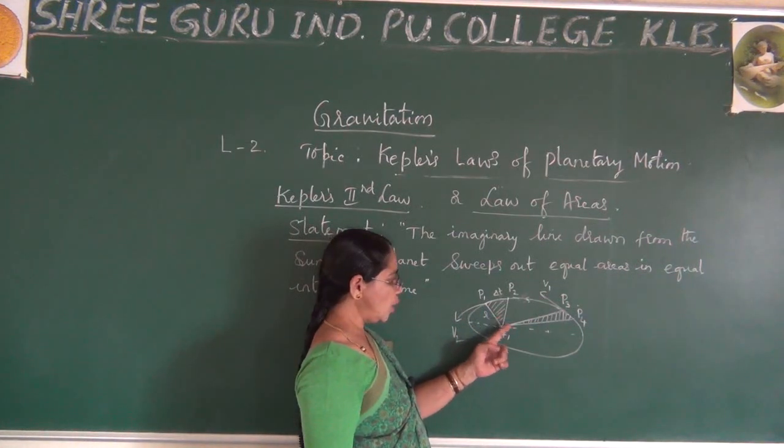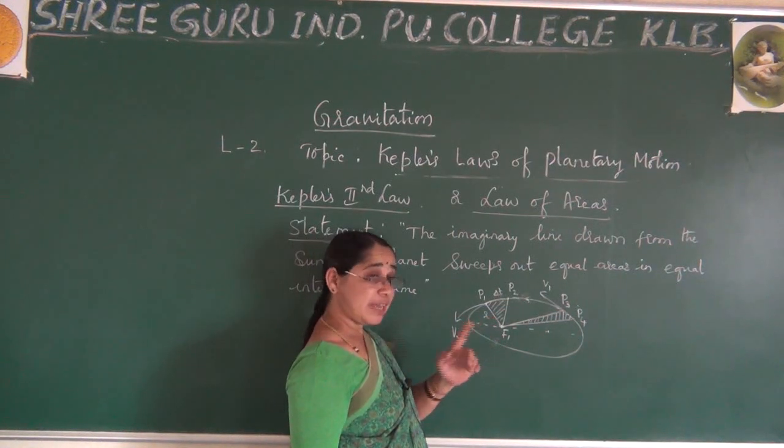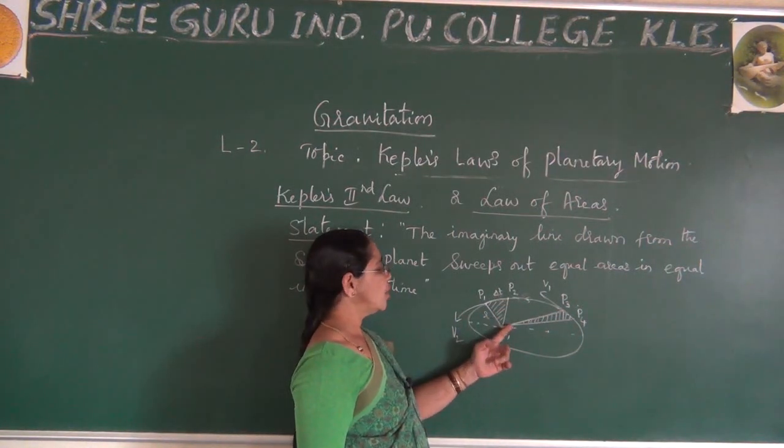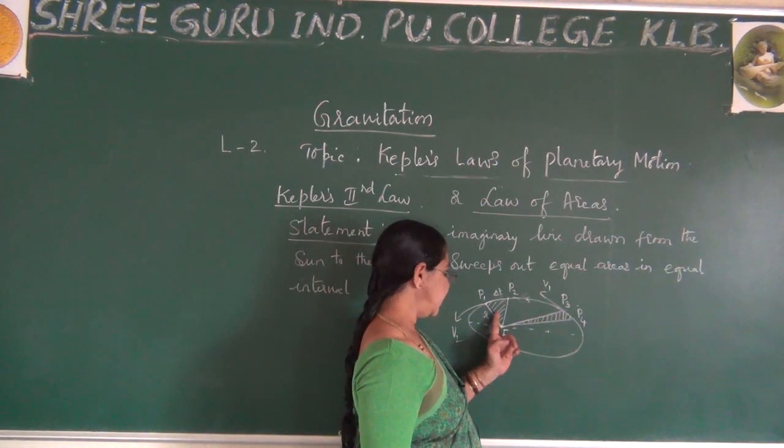What you observe from this is that these 2 figures are not the same, but they look like triangles, though not of the same size. Here it is looking very large, here it is small.